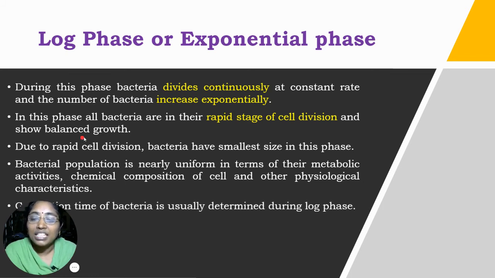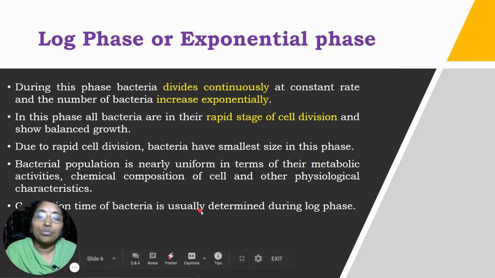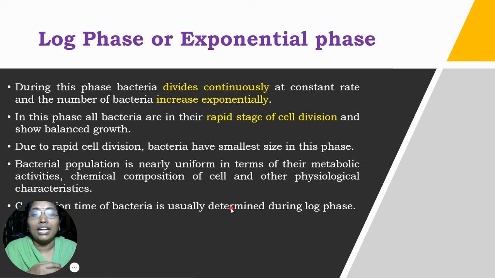The generation time of bacteria is usually determined during the log phase. What is meant by generation time? As I discussed, generation time is also known as the doubling time. It is the time required for a bacterial cell to divide and give rise to 2 daughter cells. As doubling takes place, it is also known as the doubling time. The generation time is determined only in the logarithmic phase because cell division takes place only in the logarithmic phase. That's why generation time is calculated then.